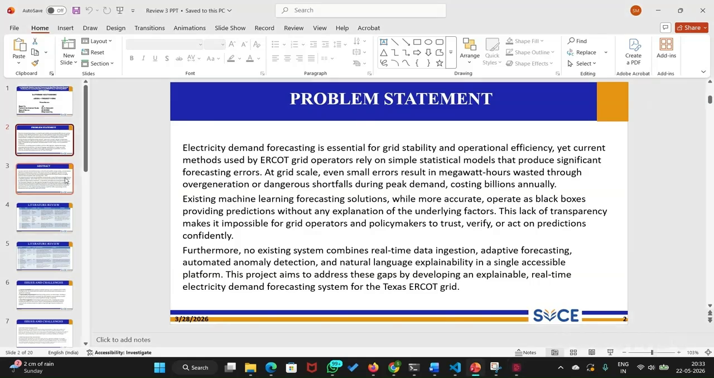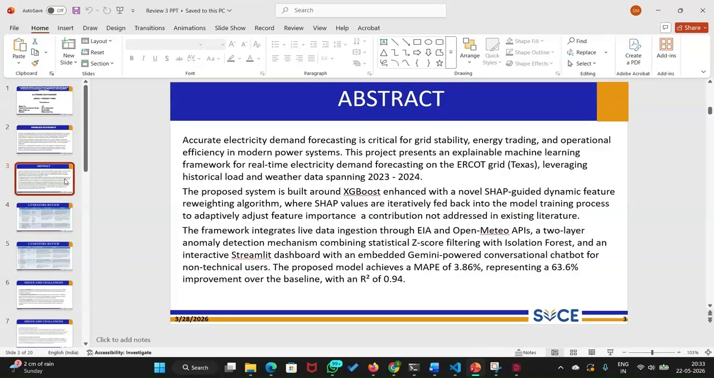Okay, so here is a quick overview of our project. The core of the system is the XGBoost model, but with a twist. We added something called SHAP-guided dynamic feature weighting, which is basically this: after each training round, we compute the SHAP values, which tell us which features are influencing the prediction the most, and we feed those values back into the training process to adjust the model. This is the novel contribution that is not addressed in any existing literature.